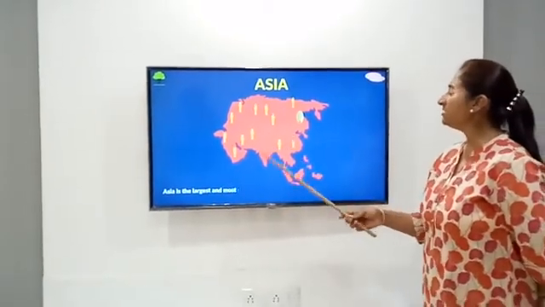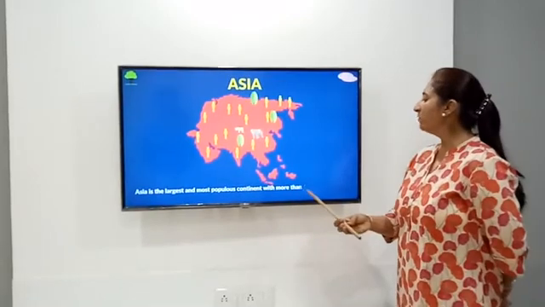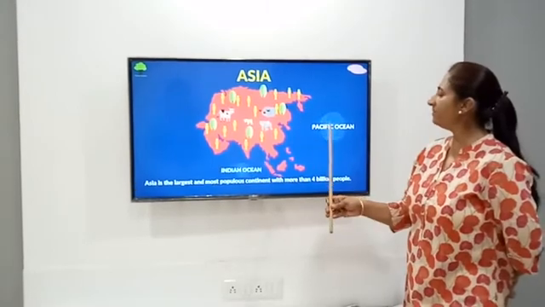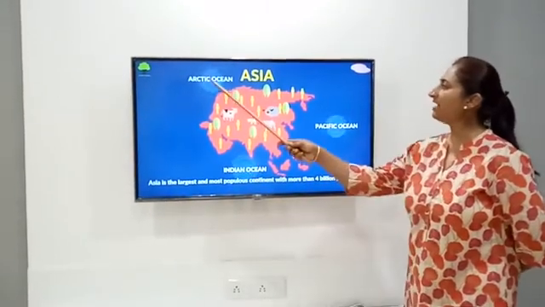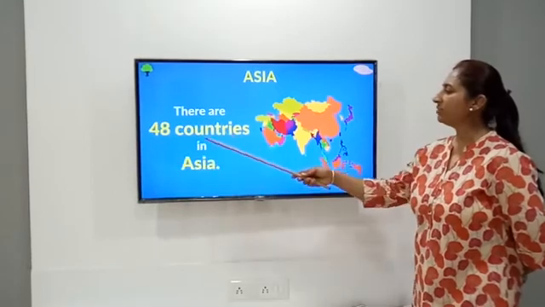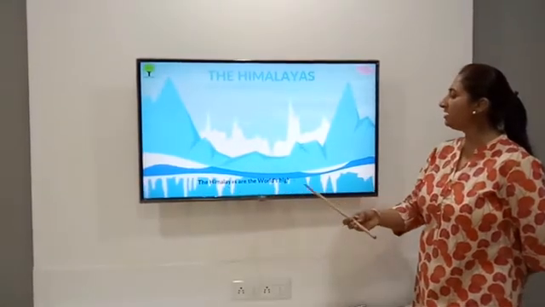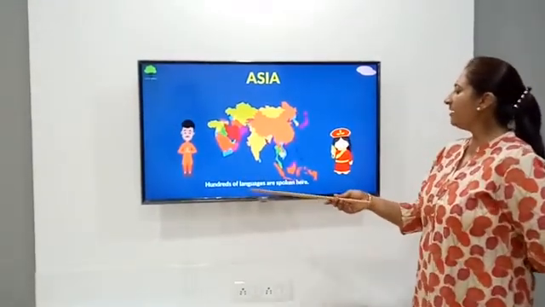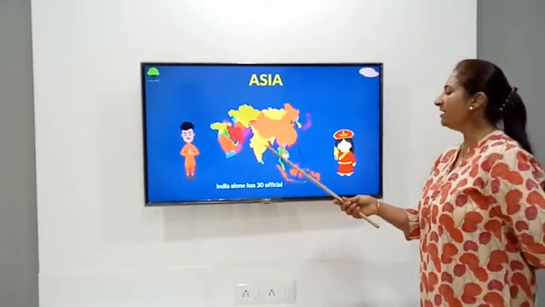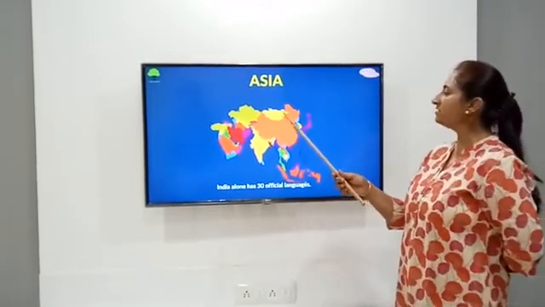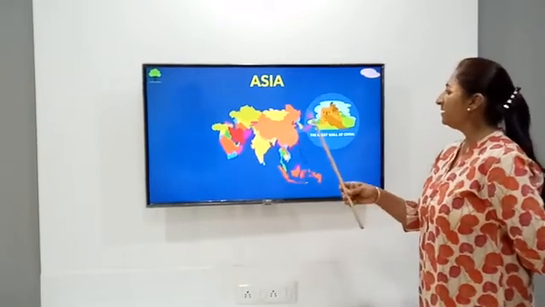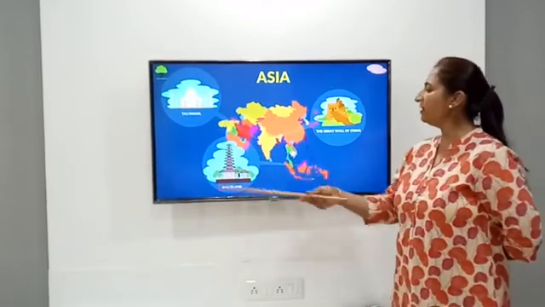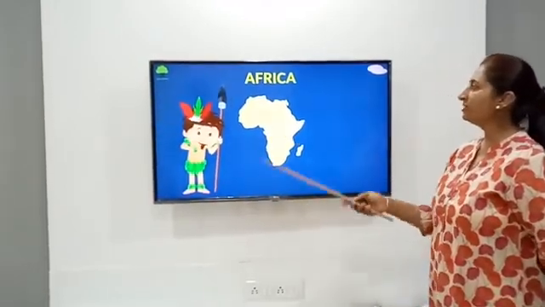Asia is the largest and the most populous continent with more than 4 billion people on it. It is surrounded by Pacific Ocean, Indian Ocean and Arctic Ocean on the 3 sides. There are 48 countries in Asia. The Himalayas, the world's highest mountain peaks, are found in Asia. There are hundreds of languages spoken in Asia, out of which 30 are the official languages of India alone. The most enlightening features are the Great Wall of China, Taj Mahal and Bali Island of Indonesia.